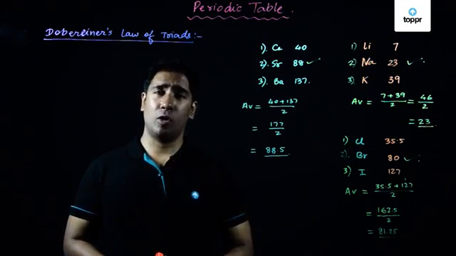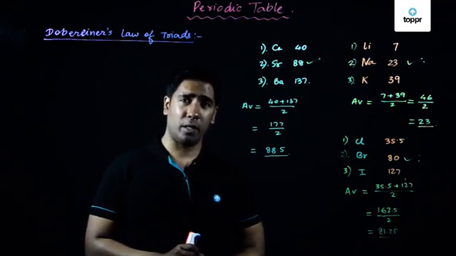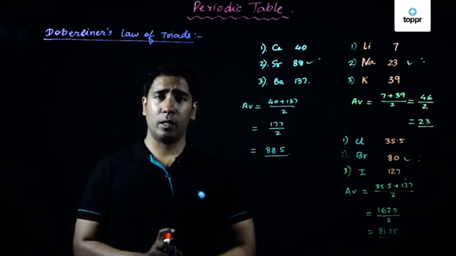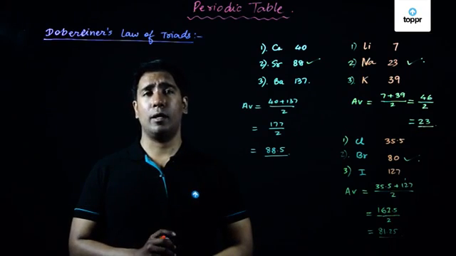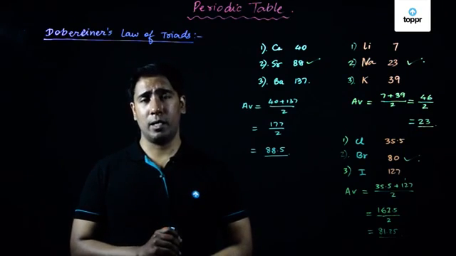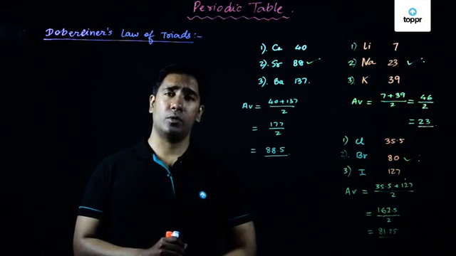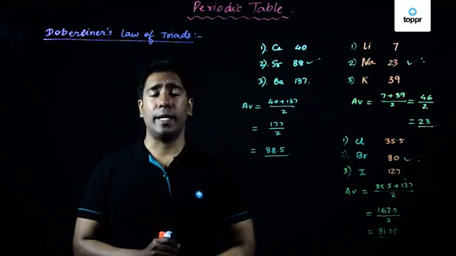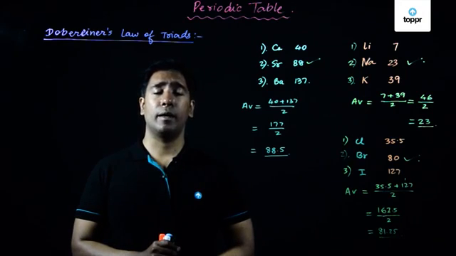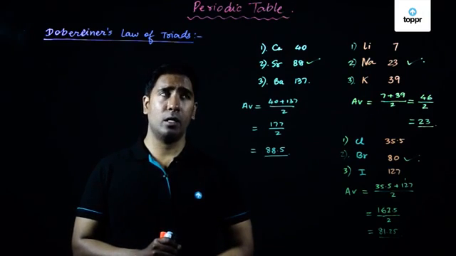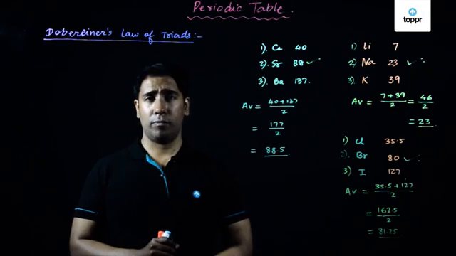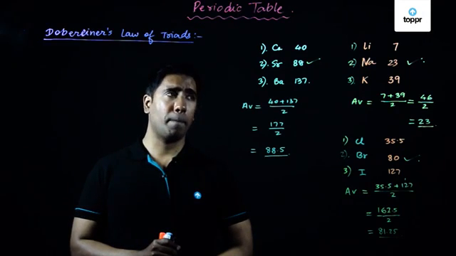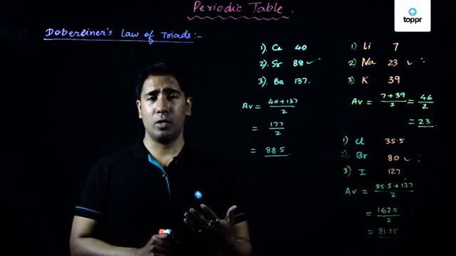So what was Döbereiner's law of triads in terms of statement? When Döbereiner arranged elements having similar physical and chemical properties in terms of increasing atomic weights, he formed a triad out of them. A triad means a group of 3 elements.